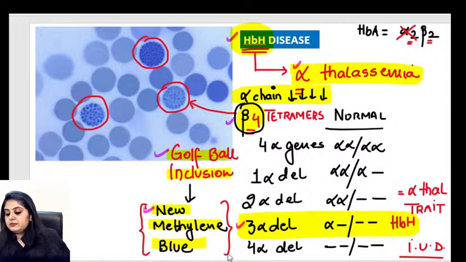Okay. Next I have another question about HB Barts. Yeah, you're right. This is also known as the 4 alpha gene deletion, which is HB Barts. That has gamma 4 tetramers. I agree with you on that.